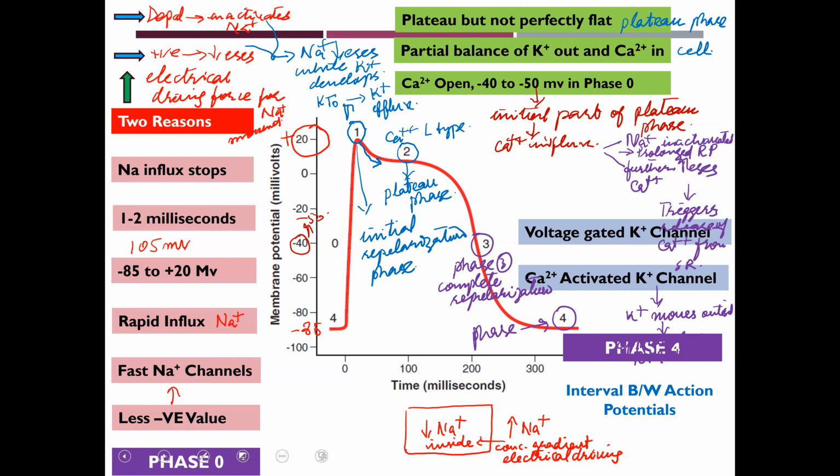Basically, phase 4 is the interval between the action potentials, and it is basically due to stable potassium current, means due to stable potassium current at rest, and it is basically due to inward rectifying potassium channels.